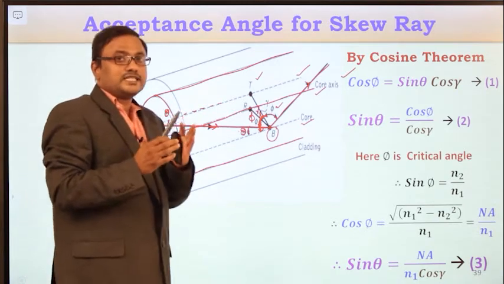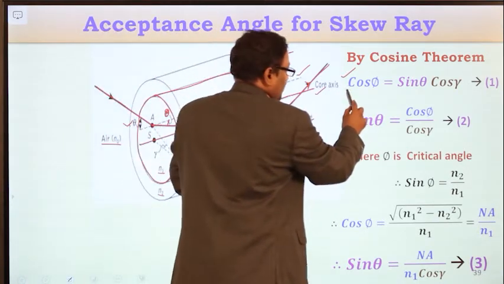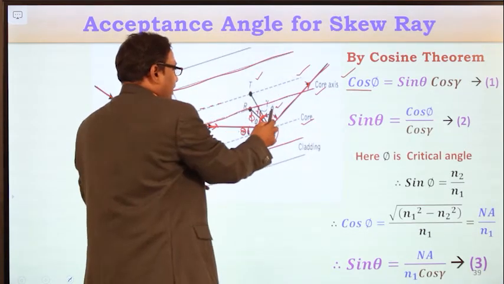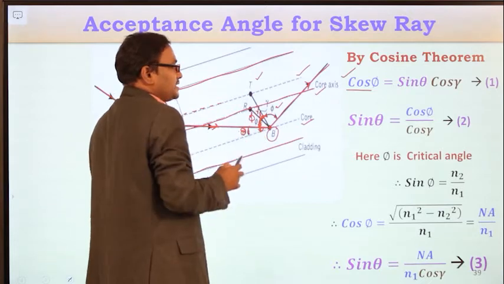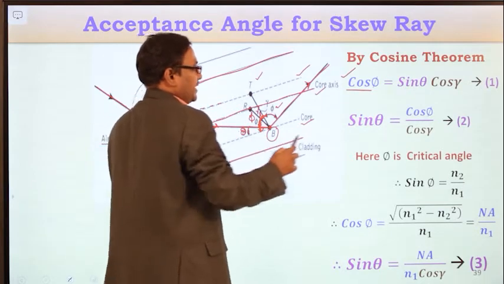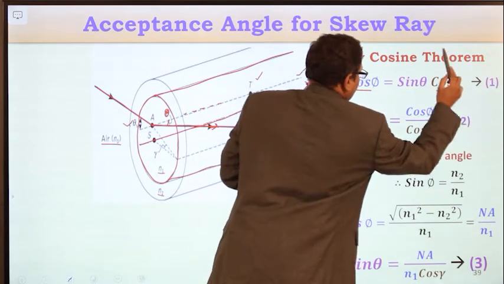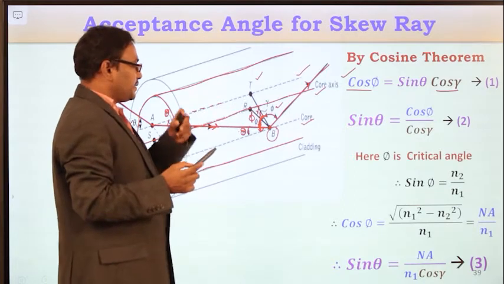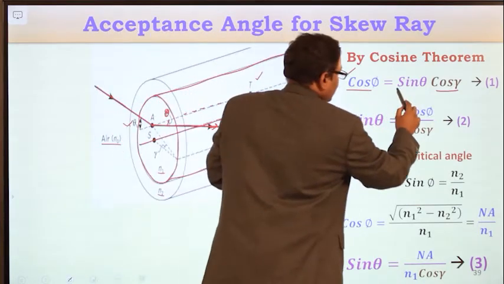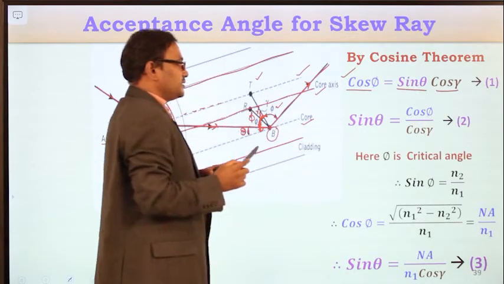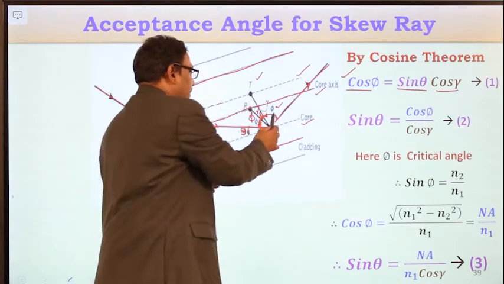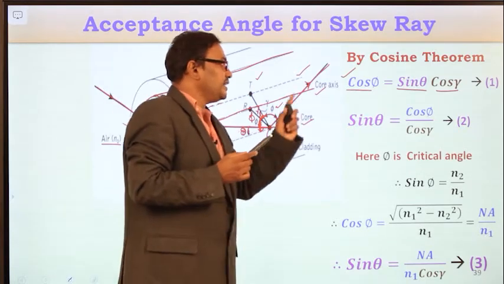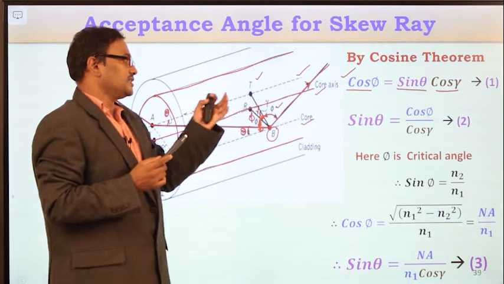So always the adjacent angles are represented with cosine functions. What are the adjacent angles here? Both phi and gamma are the adjacent angles with respect to the point of reflection. So both phi and gamma are the cos functions, and theta is the opposite angle with respect to the point of reflection. So here it is represented in terms of sin terms, and this phi is the combination of both gamma and theta. So here according to the cosine theorem, cos phi is equal to sin theta cos gamma.